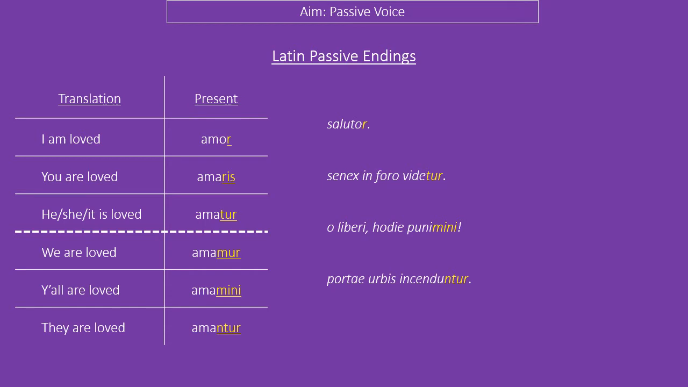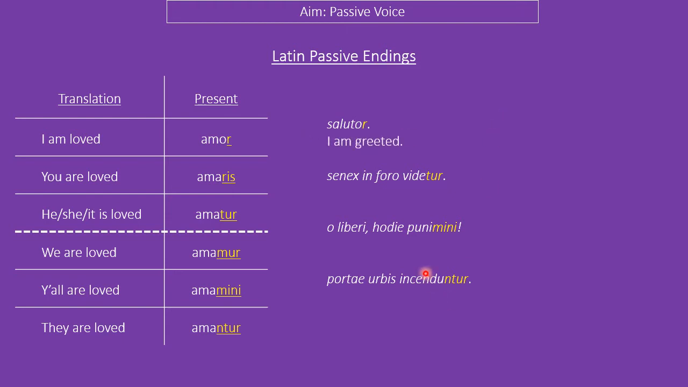Okay, so passive verb endings. You are not probably going to be surprised that Latin has more endings for passive verbs. Instead of -o, -s, -t, -mus, -tis, -nt for our present tense, it's now -r, -ris, -tur, -mur, -mini, -ntur. There are some similarities to the present tense, but -r, -ris, -tur, -mur, -mini, -ntur. These are the passive endings. So